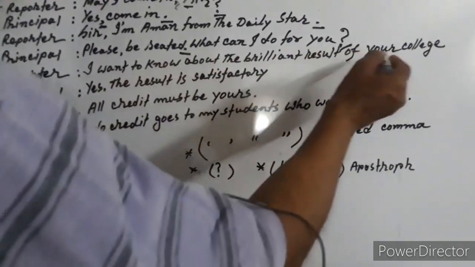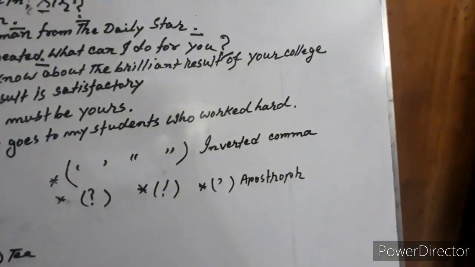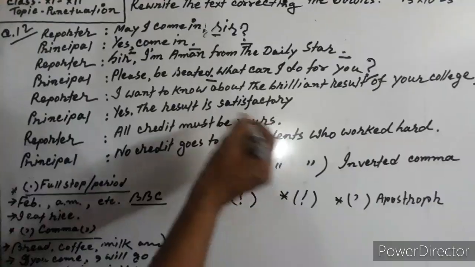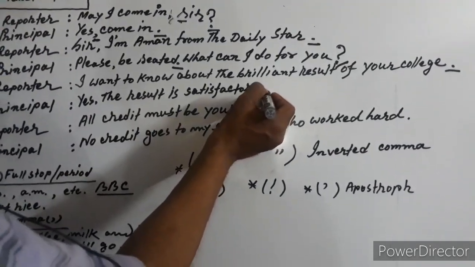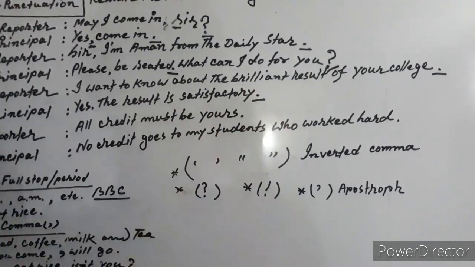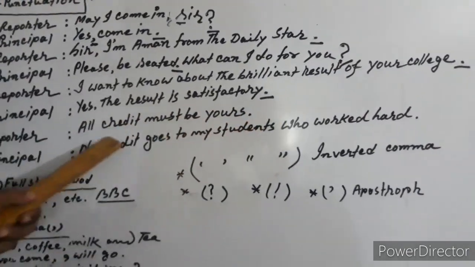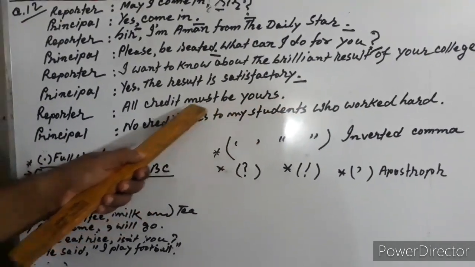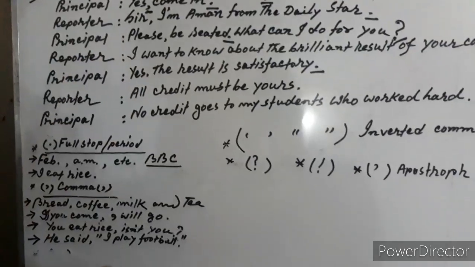It's a complete sentence, but there is no punctuation, your idea is complete, so you should use full stop, underline. All credit must be yours, a complete sentence, and the punctuation and letters are rightly used, so there is no punctuation to be used here.